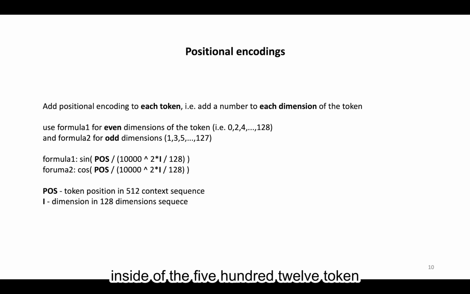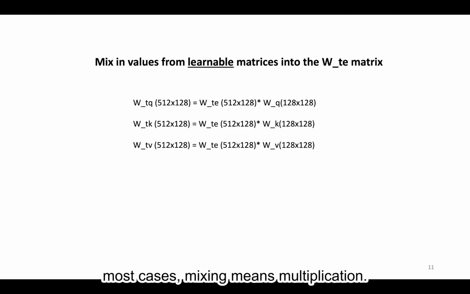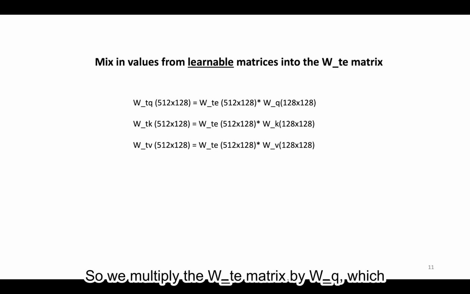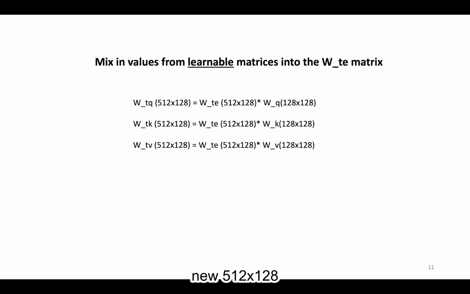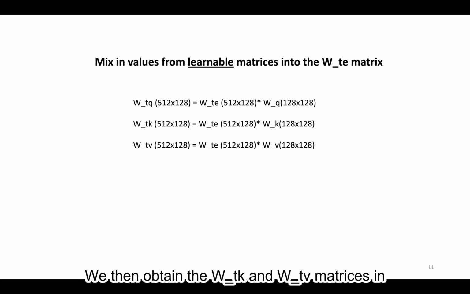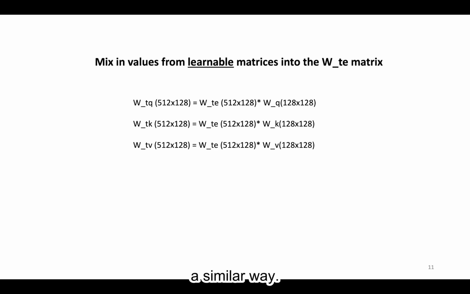By now, our first matrix, WTE, has been populated. It has a shape of 512 times 128. Let's start to mix in our learnable matrices, which will become our AI model. The big idea is to mix in values from learnable matrices into the WTE matrix. In most cases, mixing means multiplication. So, we multiply the WTE matrix by WQ, which produces the WTQ matrix, consisting of 512 new 128 dimensional vectors. We then obtain the WTK and WTV matrices in a similar way.